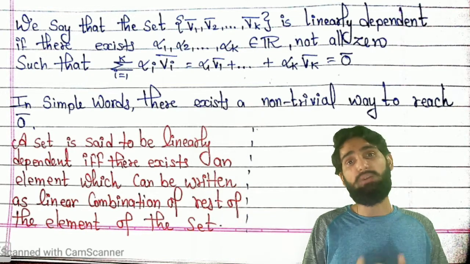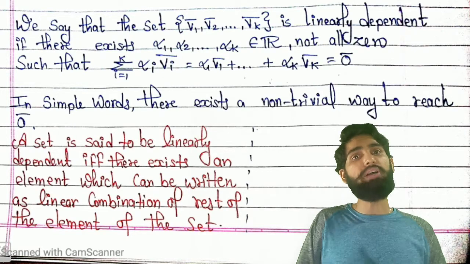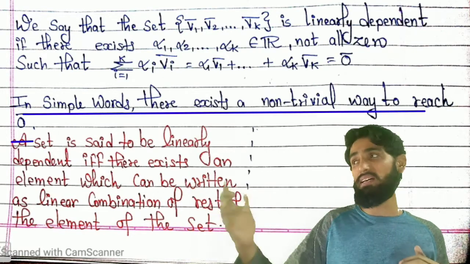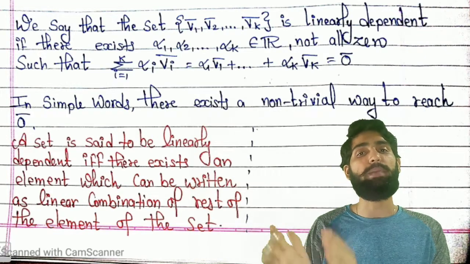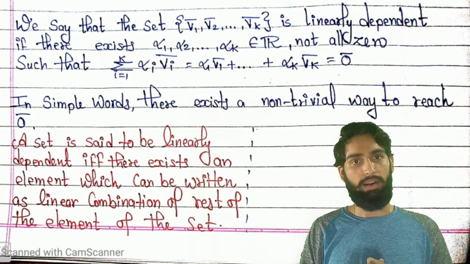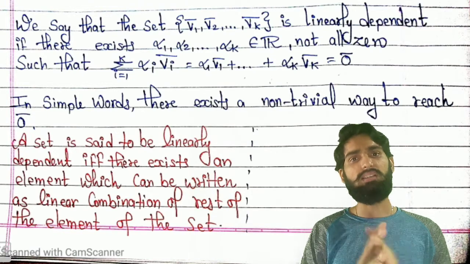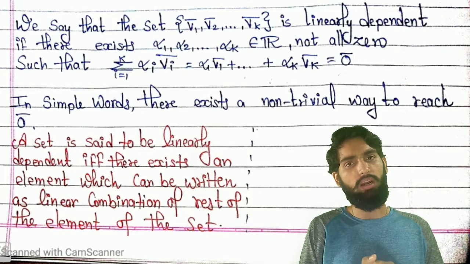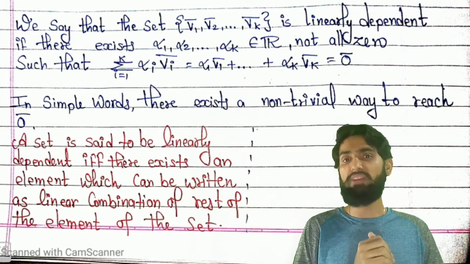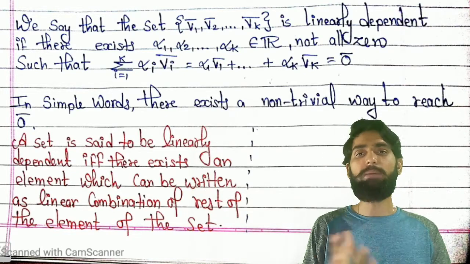That means if you can reach 0 bar in some non-trivial way, then the given set is said to be a linearly dependent set. In simple words, if there exists some non-trivial way to reach 0 bar, then the given set is linearly dependent.